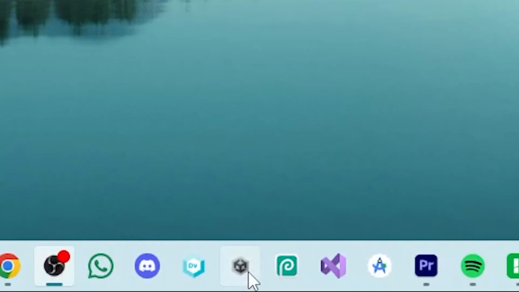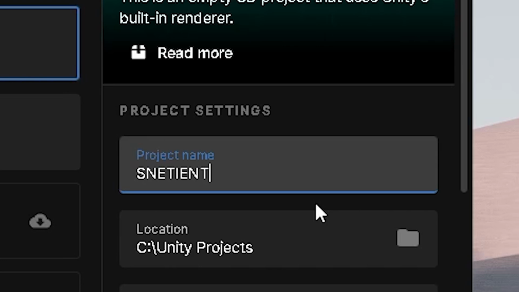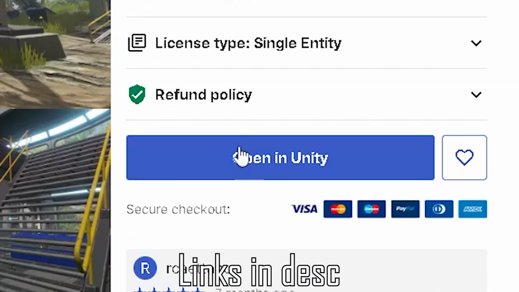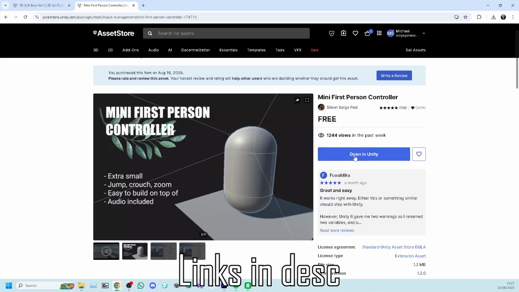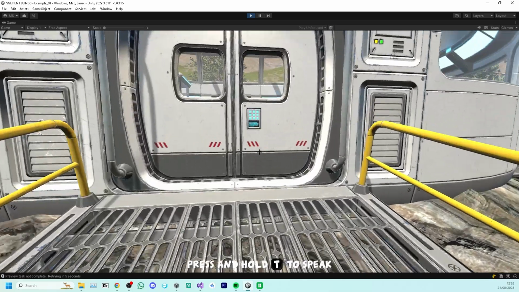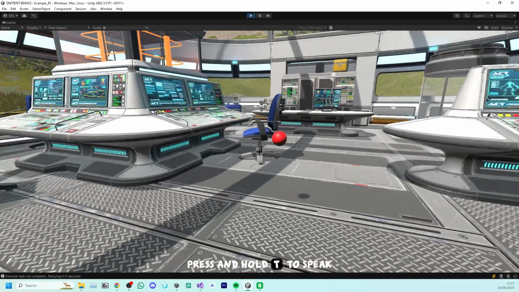First things first, I cracked open a new Unity project and called it Sentient Beings. I didn't want to waste any time reinventing the wheel, so I grabbed a map and a first-person controller off the asset store, and now we have a place for my future slave NPC to live.